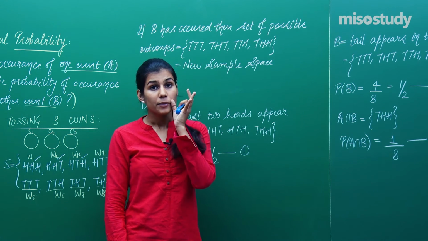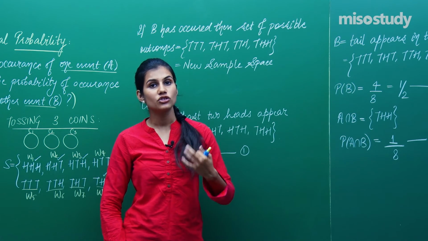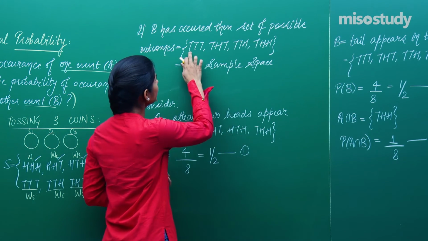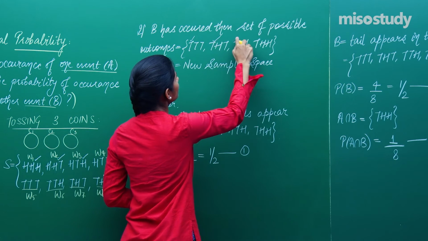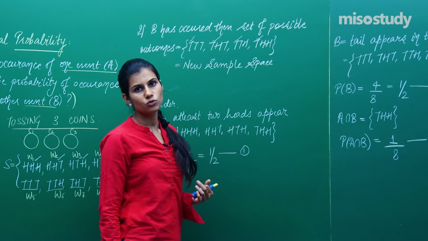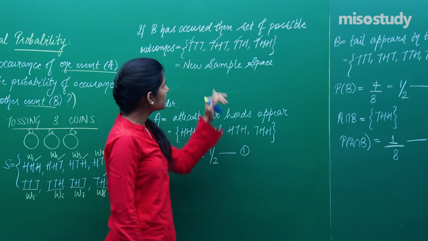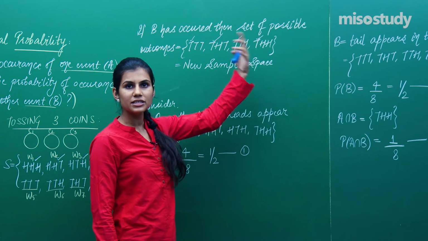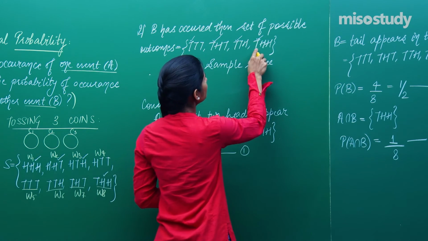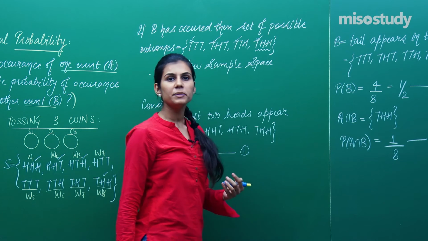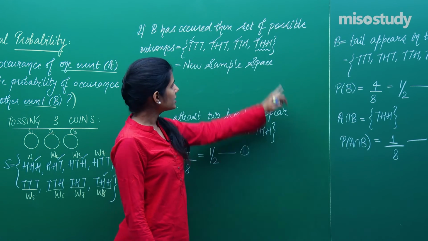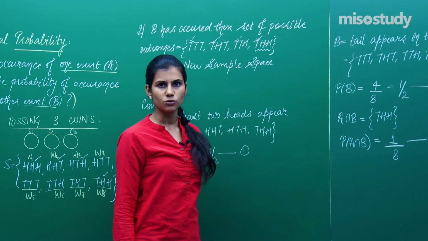Are you understanding? Because I am saying to find out the chance of occurrence of event A when event B has already occurred. That means once you are sure that tail is sitting on the first coin, find out those elementary events which have at least 2 heads sitting in them. If tail is fixed to be sitting on the first coin, that means the rest 2 places will be filled by heads if you need at least 2 heads. So, the only elementary event which will be sitting in B favoring the occurrence of event A is THH, because it has tail sitting in the first coin and it has at least 2 heads.